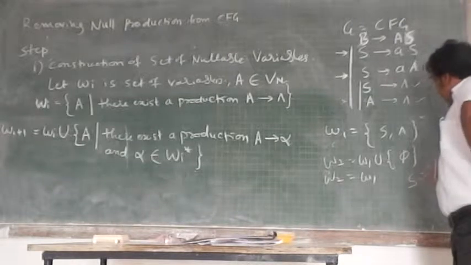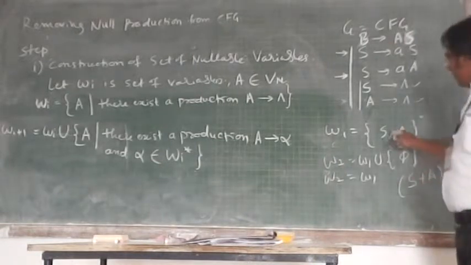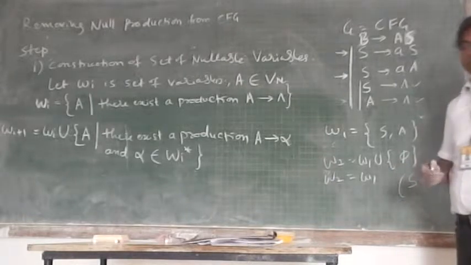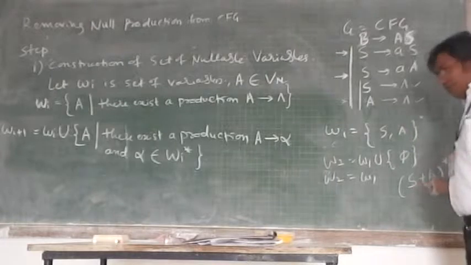SA means S plus A star. The meaning of S comma A star means S plus A star. What strings can be produced from this regular expression?